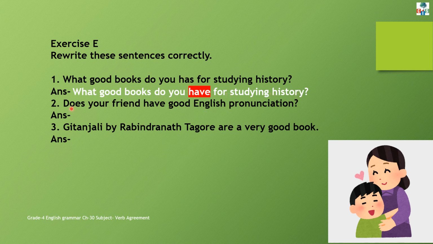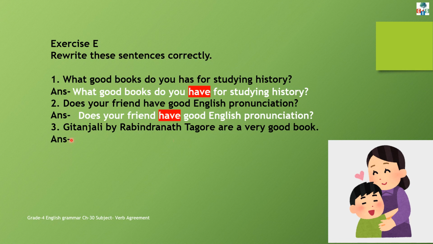Second, does your friend have good English pronunciation? Yes, children. In this sentence, the helping verb is does. So if the helping verb is does, the main verb would be have. So here, no change is required. Same answer would be there. Does your friend have good English pronunciation?